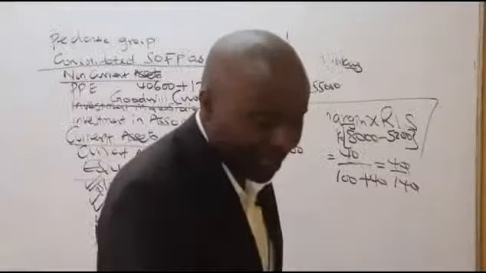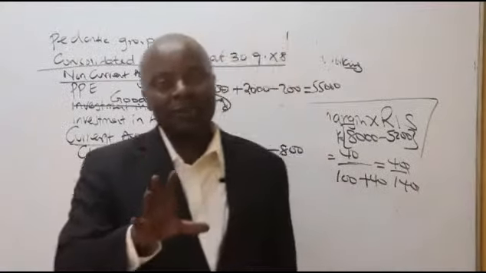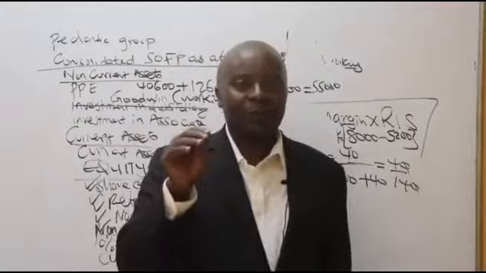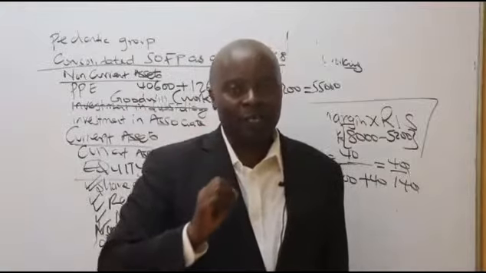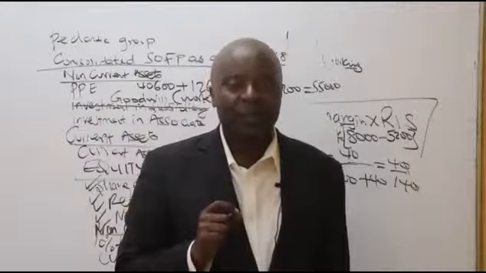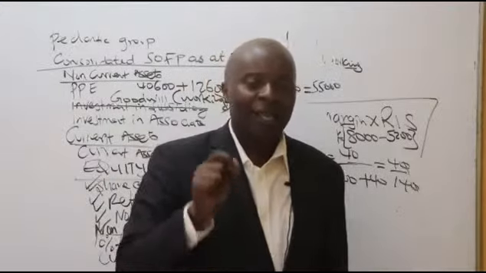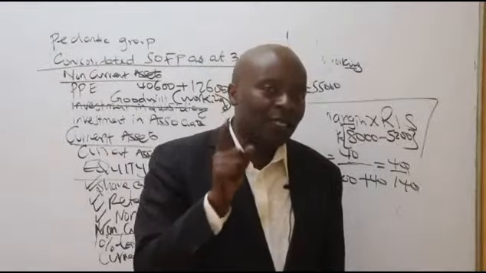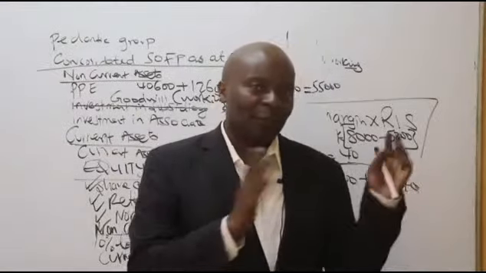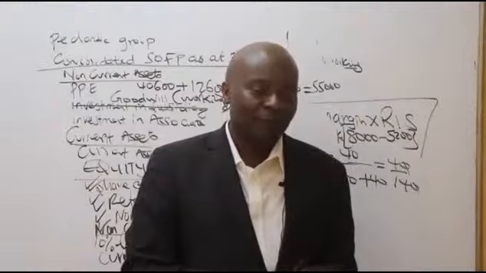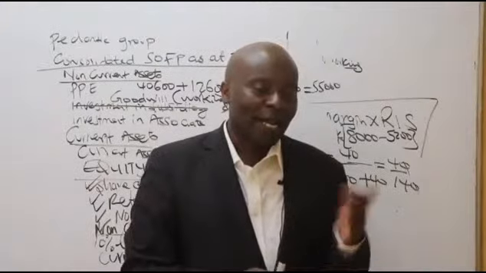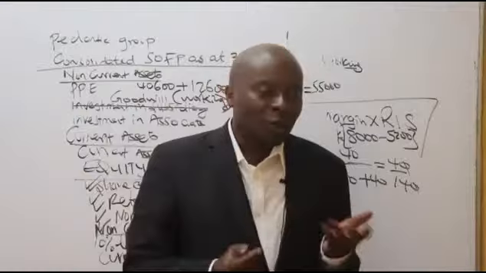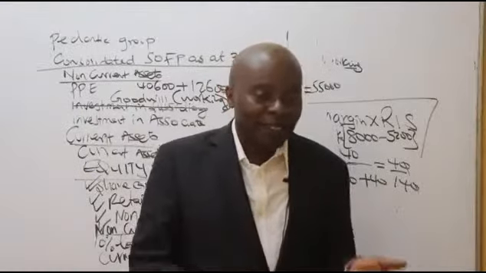If my dear wife was to come to me in the morning and tell me, Mwalimu, I want 50,000 Kenya shillings, and I give it to her as a husband, will I carry that 50,000 as a receivable in my books? In short, will I ever be paid that money?